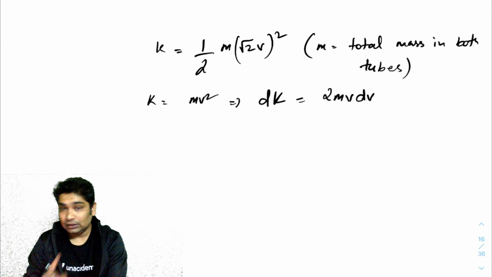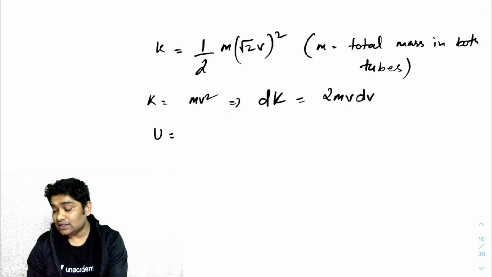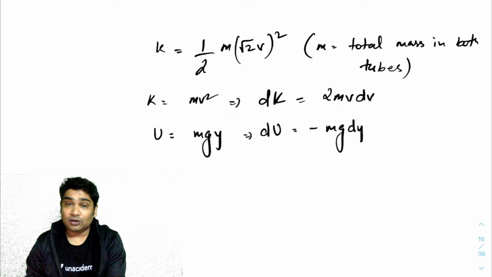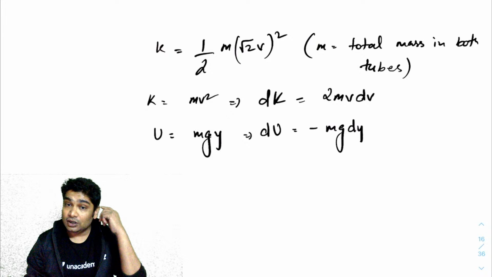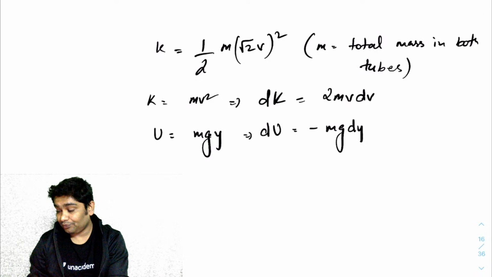Now I will also realize if the height at any time was y, the potential energy is mgy, so dU would have been minus mg dy. Why am I including a minus sign? Because this is coming down, so its potential energy would be getting reduced.